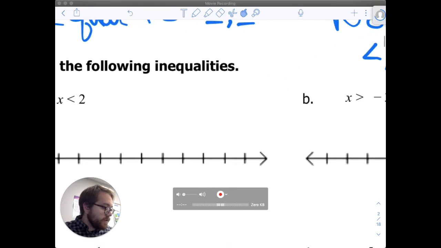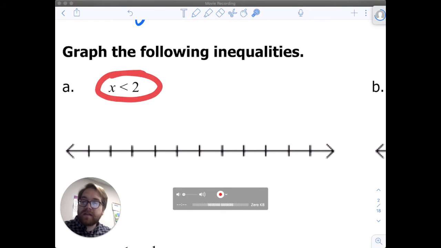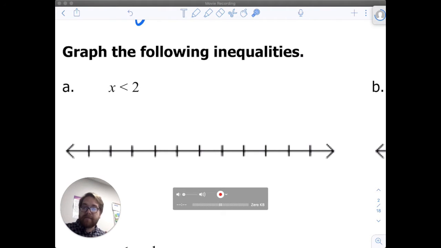On A first, we have x is less than 2. As we read this inequality, that's telling us how to graph. All of our values, all of our numbers, are less than 2.